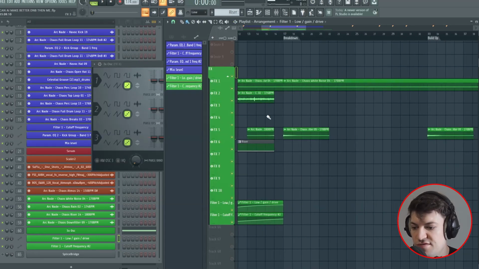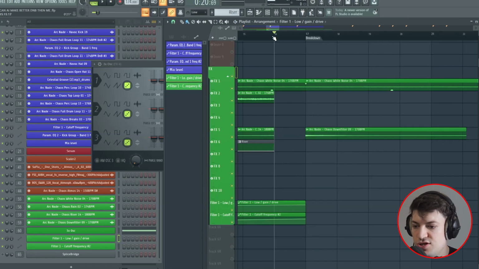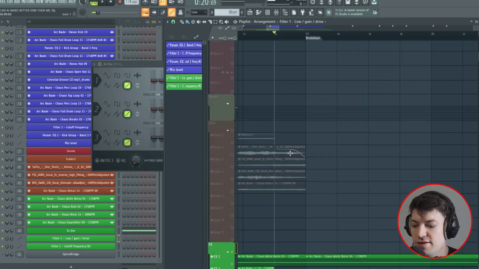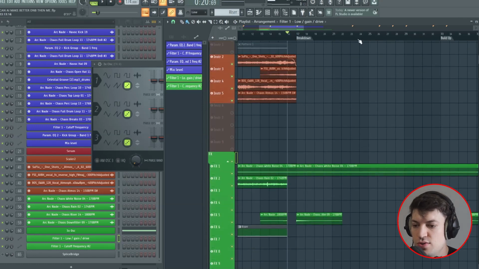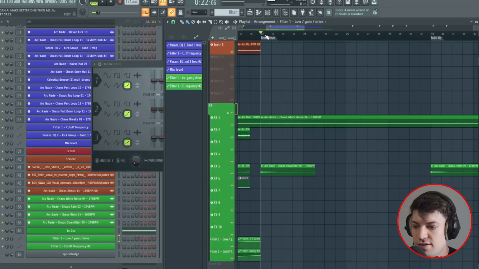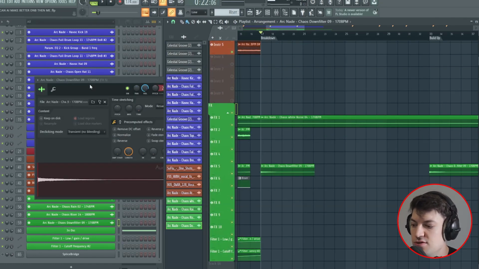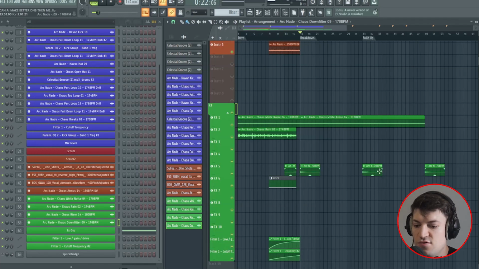And then I added in another little riser here, and these both stop for the pre-drop when the drums come in, but everything in the instrument stayed because I thought it sounded pretty cool keeping that in, otherwise it just went a bit silent. And then on the drop I just have a down filter, super quiet coming in, and that happens every 8 bars as well.